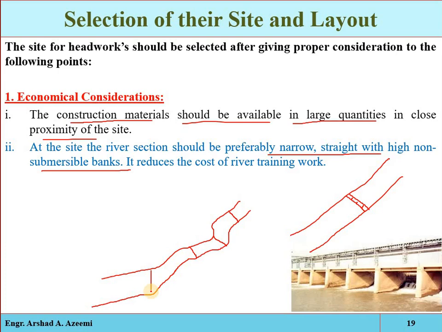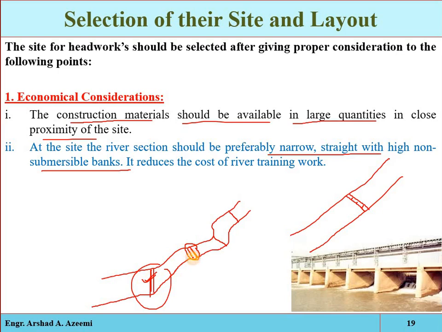But what will be the best economical point? Where the natural river is narrow. In place of this one, if we construct a weir or barrage here, its construction length, the structure length, will be more as compared to this one.